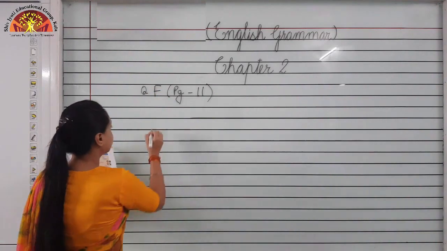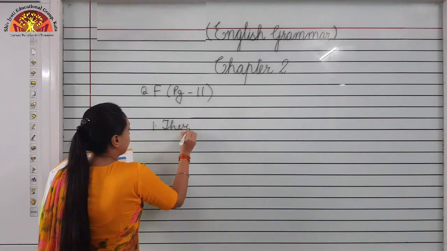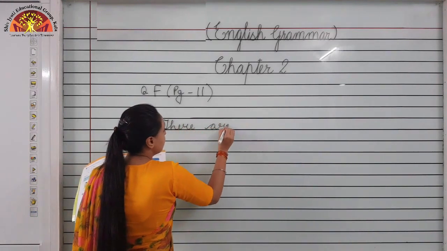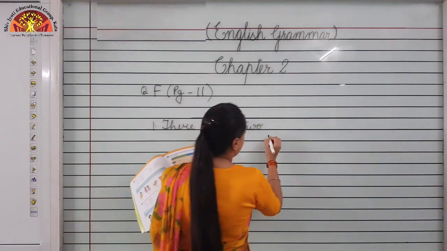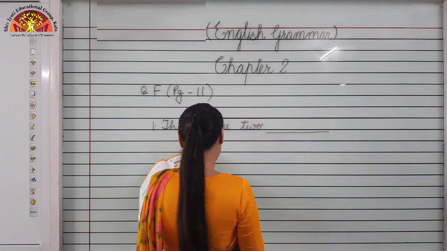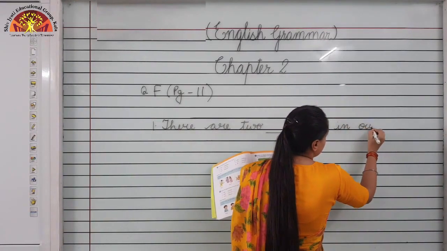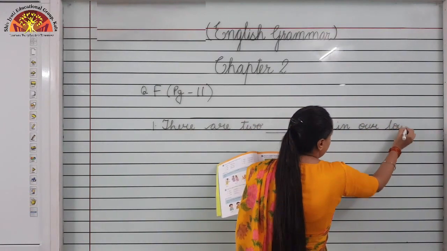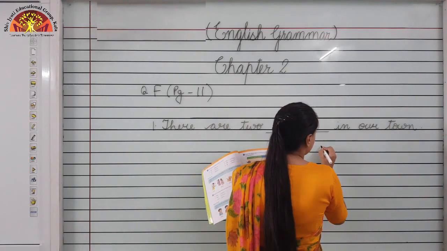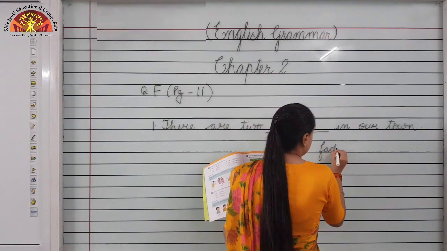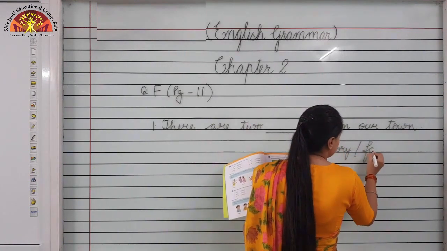Number 1, there are two dash in our town. Two options are given to you: factory and factories.